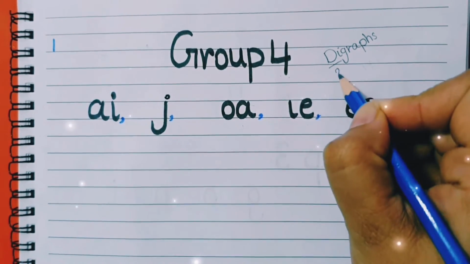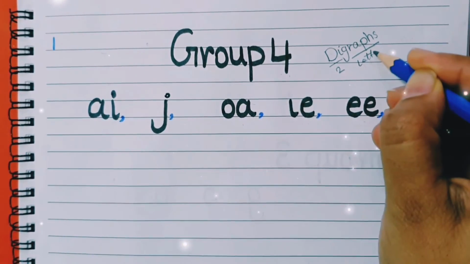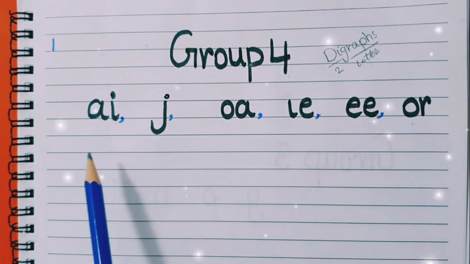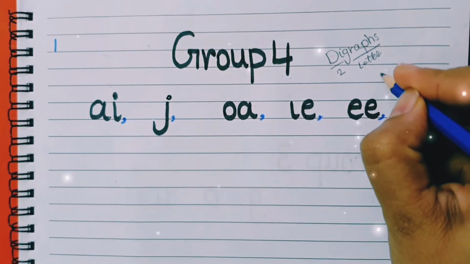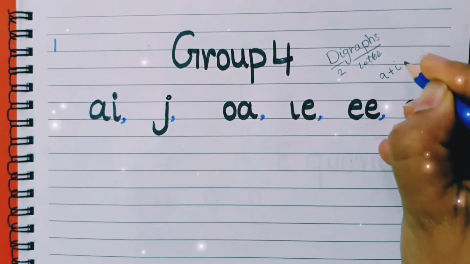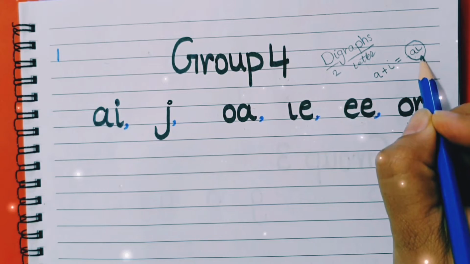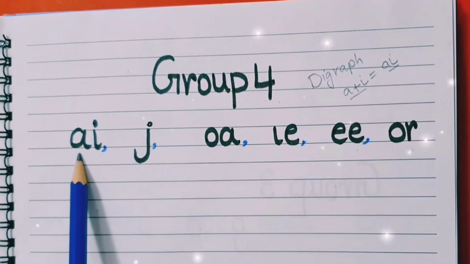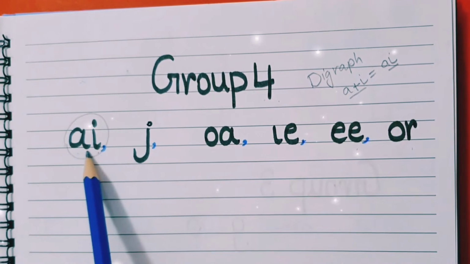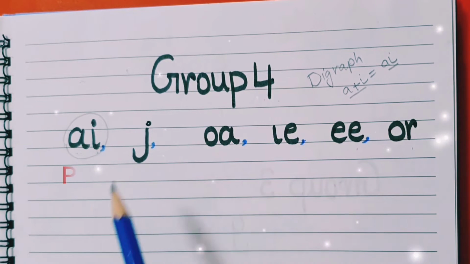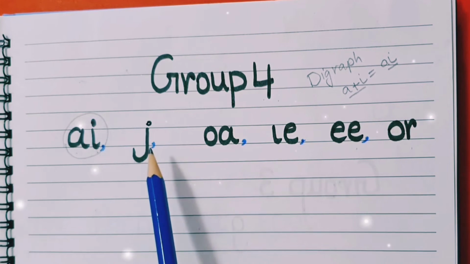Di means two, and graph means, I can say, letters. When two letters come together, join together, they make one sound. This is called digraph. When the letter A and I mix together, it makes sound A. So this is digraph. Let's learn these sounds. When the letter A and I come together, they make one sound A, like pain.